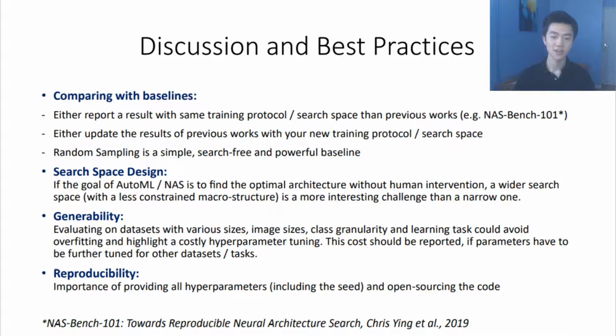In terms of generalizability, evaluating on a various set of datasets could avoid overfitting and could potentially highlight too costly hyperparameter tuning. In terms of search space design, if the goal of AutoML NAS is to find the optimal architecture without any human intervention, then it would make much more sense to consider a wider search space where we could actually evaluate whether the method is able to discard the bad solutions.